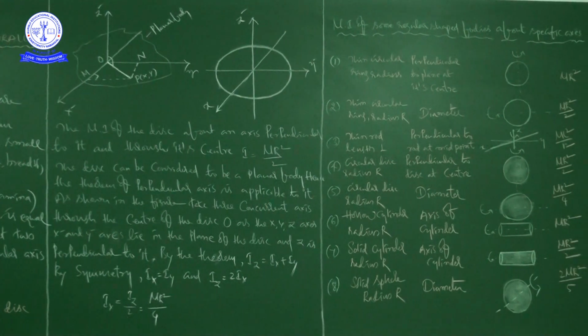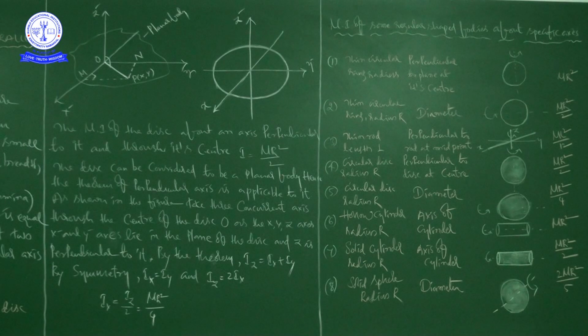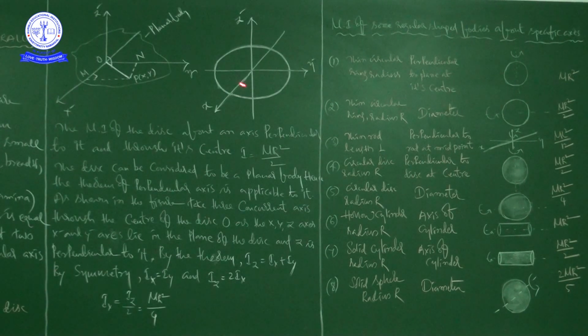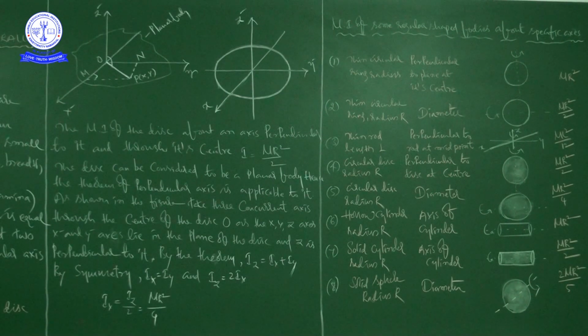Okay, right. The disc can be considered to be a planar body, and hence the theorem of perpendicular axis is applicable to it.